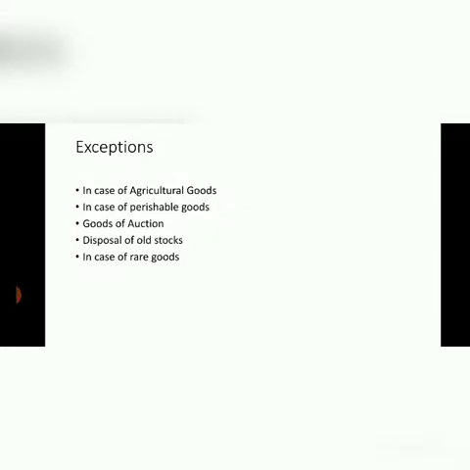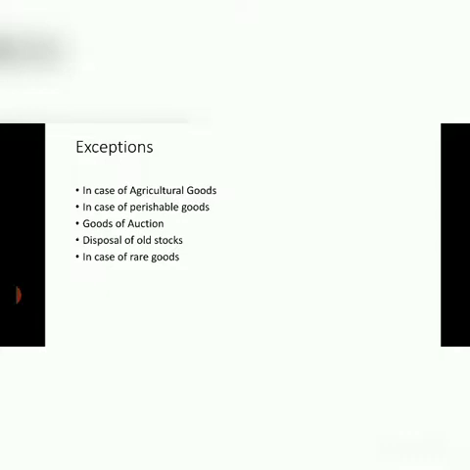Now we have the exceptions. The first one is in case of agricultural goods. Agricultural goods do not follow the law of supply. Why? Because they are more dependent on natural factors such as floods, natural calamities, etc. The second is perishable goods.